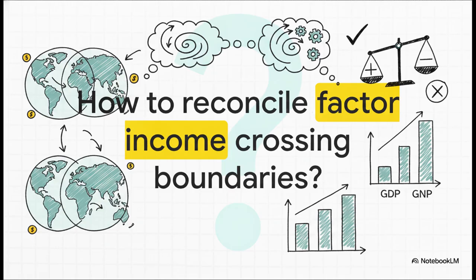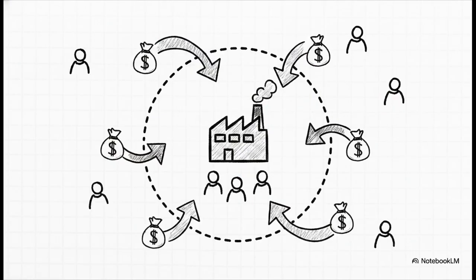So I want to pose this Socratic question to you, scholars. How exactly do we reconcile factor income traversing these theoretical boundaries? Take a second and let the academic weight of that problem cognitively digest. If geography and residence are constantly overlapping, how do we prevent double counting? How do we ensure no economic value is lost in the overarching macroeconomic ledger? The source text eliminates this cross-border friction perfectly using a real-world paradigm.